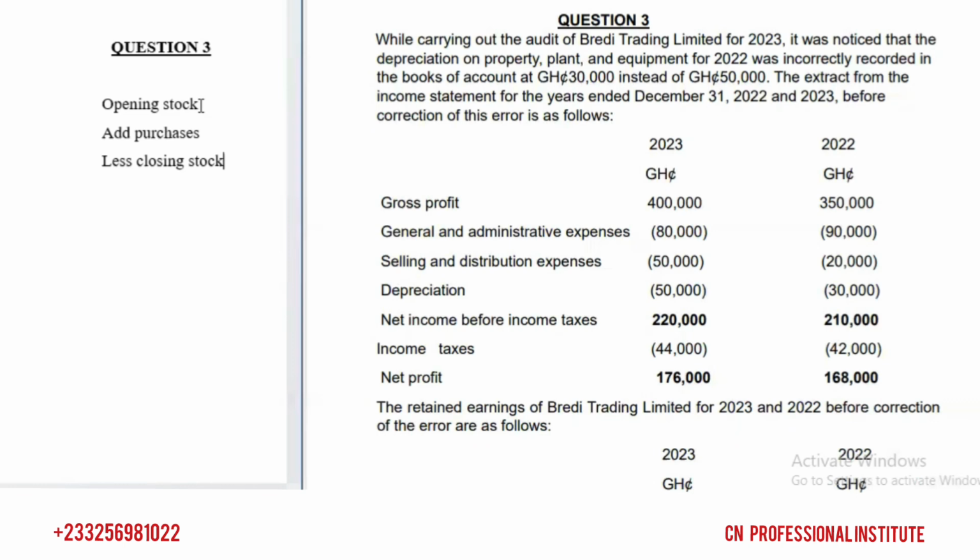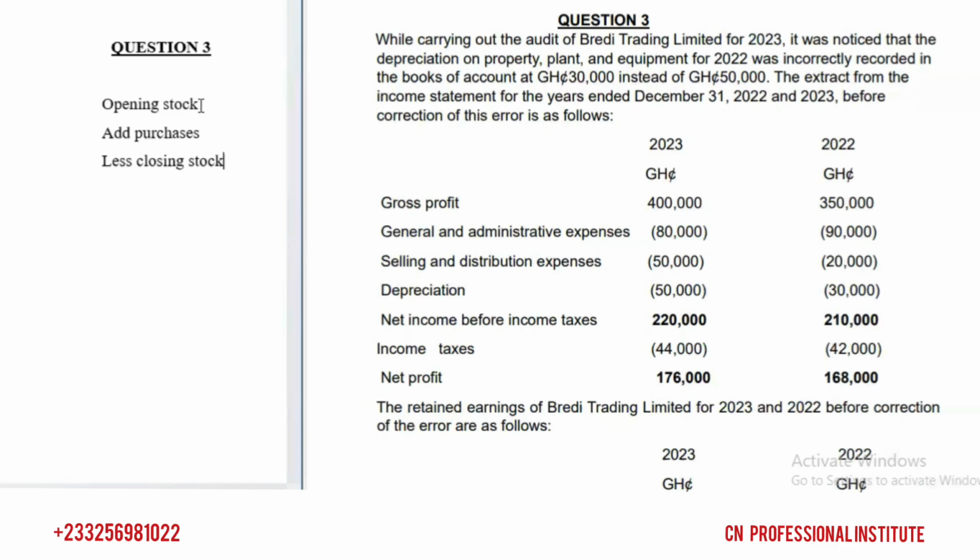Very good. Now we said we less closing stock to get cost of sales. So if we overestimate our closing stock, cost of sales will reduce. If cost of sales reduces, what happens to profit? Profit increases because we less cost of sales from profit. So if our cost of sales reduces, profit increases. So if you want to correct it from profit, you have to go and less the error from what? Profit.